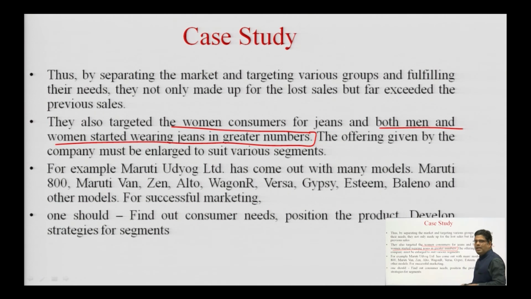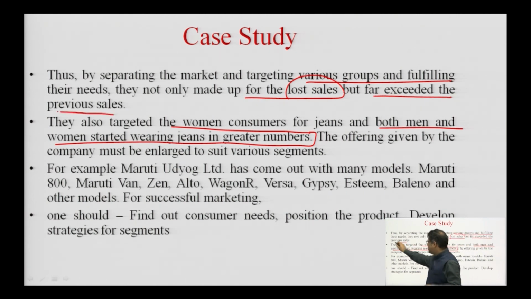So, by targeting women, they were able to sell jeans to the female consumers also, and therefore, the sale further increased. By separating the market and targeting various groups and fulfilling their needs, they not only made up for the lost sales, but far exceeded the previous sales.